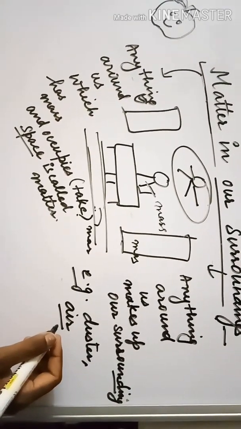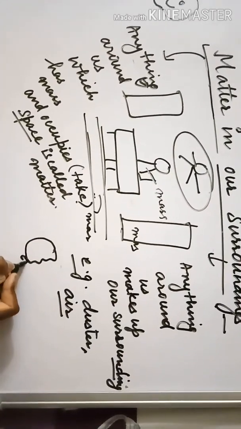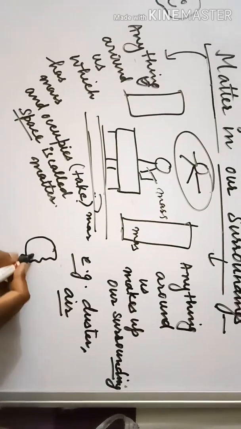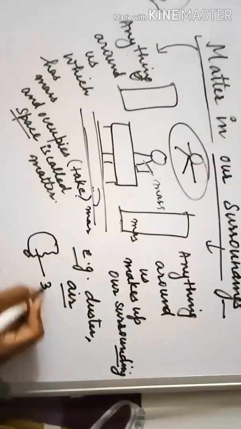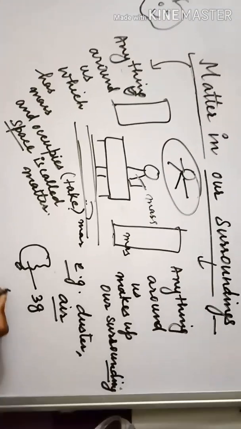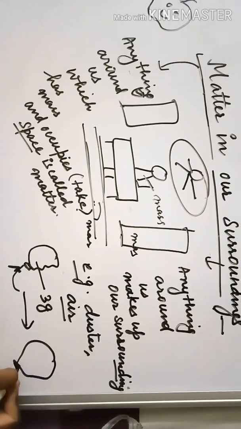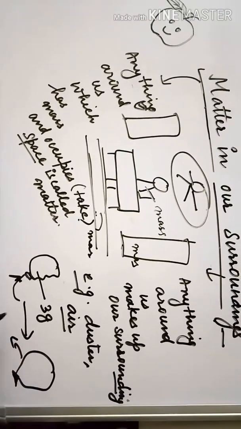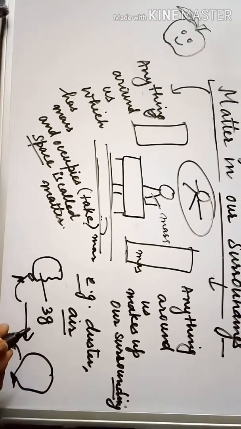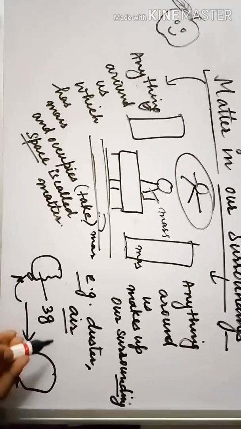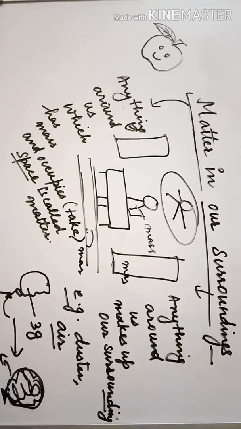So how can we understand this example? Let's take an example of an empty balloon. If you weigh an empty balloon, you will find that it has some mass. Okay, let's say its mass is 3 grams. After blowing some air into it, you will see that the mass of the balloon increases. So this simple example shows us that air is also matter because it has some mass and it has occupied area in this balloon.